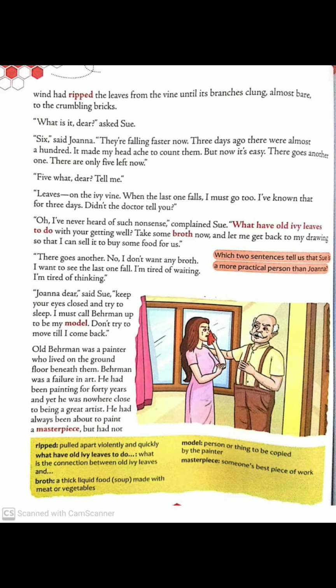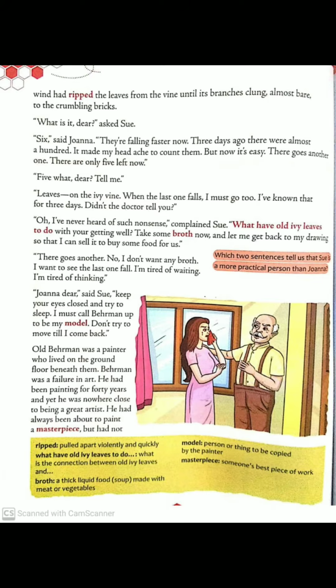Take some broth now and let me get back to my drawing so that I can sell it to buy some good food for us. Now, broth is what? It's like a thick liquid food, soup made with meat or vegetables. So, she said that take some broth now and let me get back to my drawing, because they lived in a lane of artists, a colony of poor artists. So she used to draw, Sue, and she said that let me go back to my drawing so that I can sell it to buy some food for us.